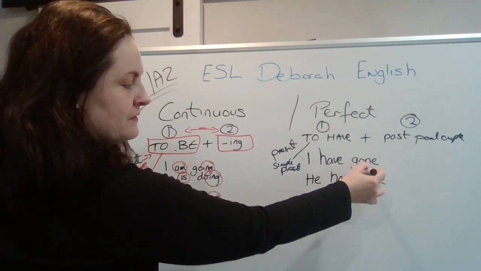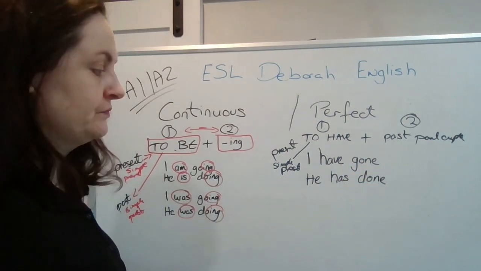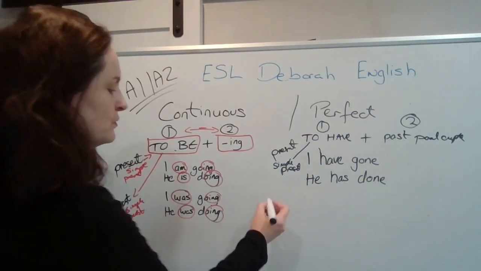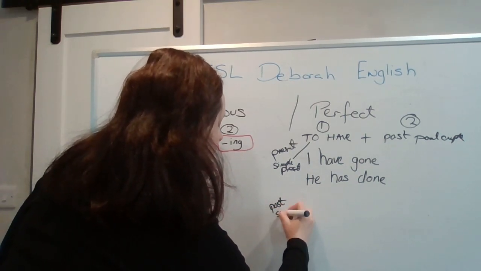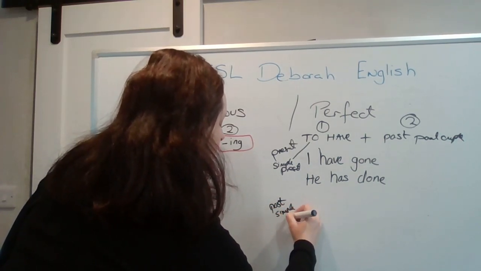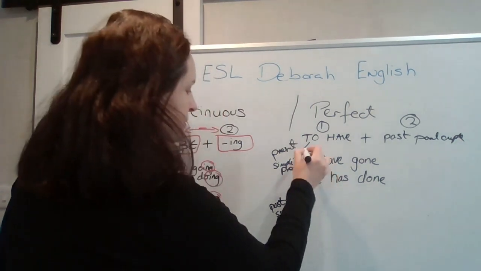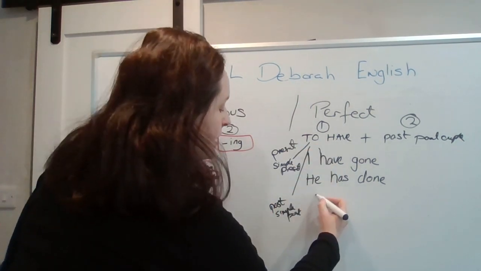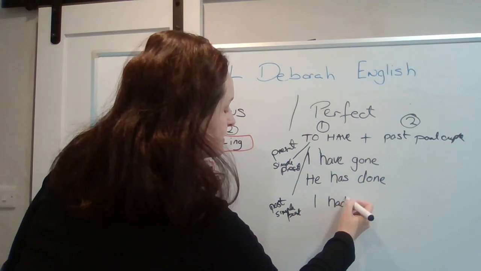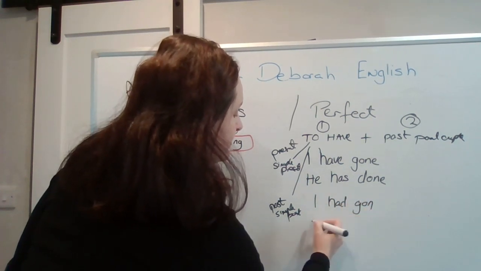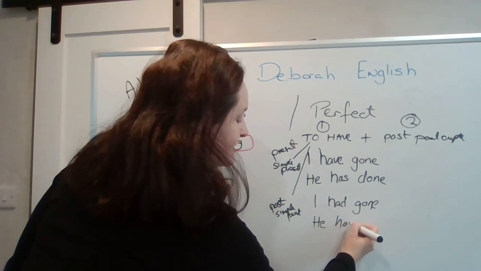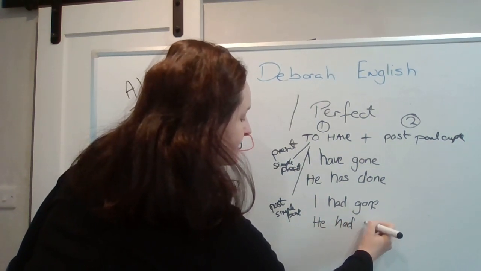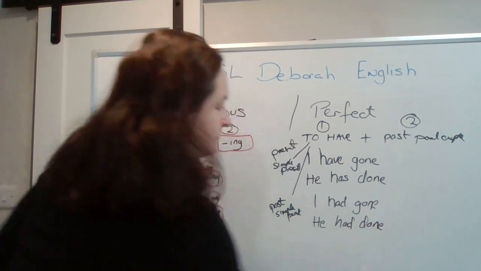So you have the verb to have and the past participle. If you want to do the past perfect, you need to use the simple past form of the verb to have. I had gone. He had done.